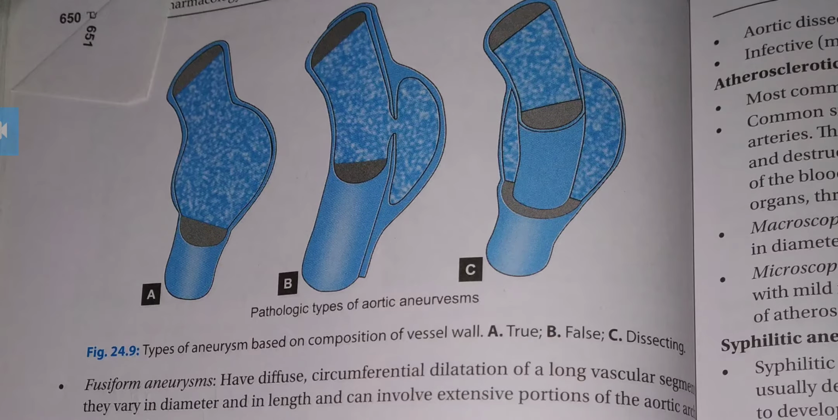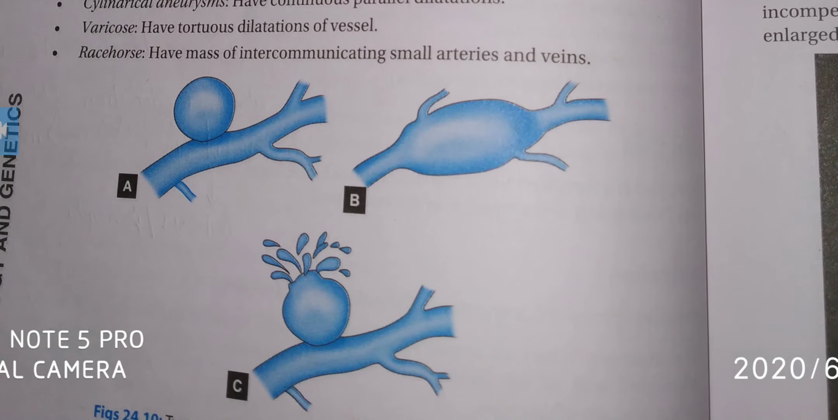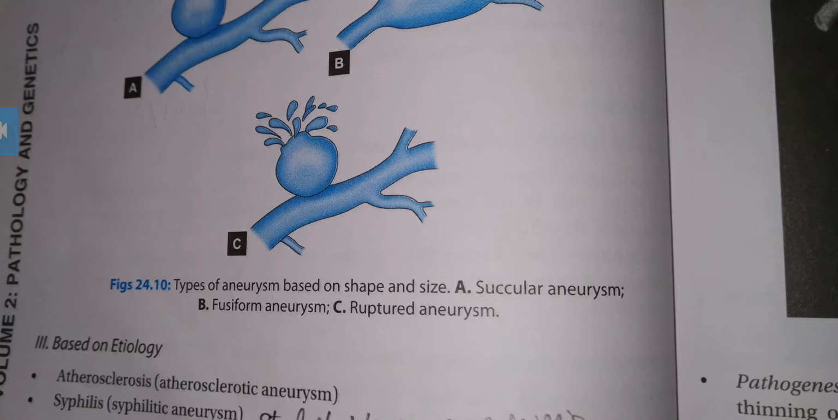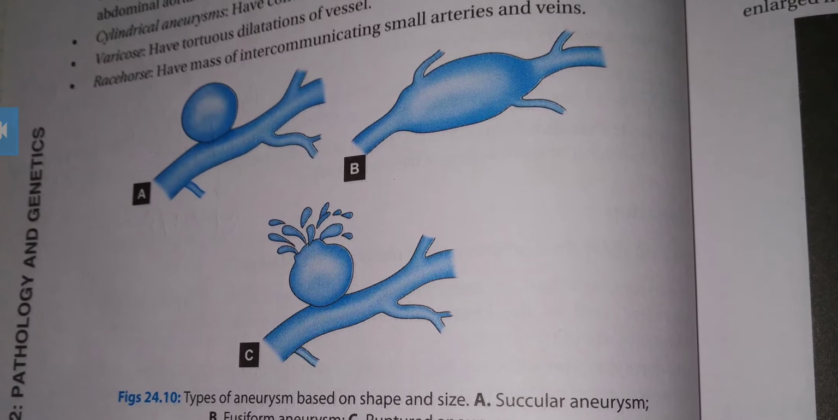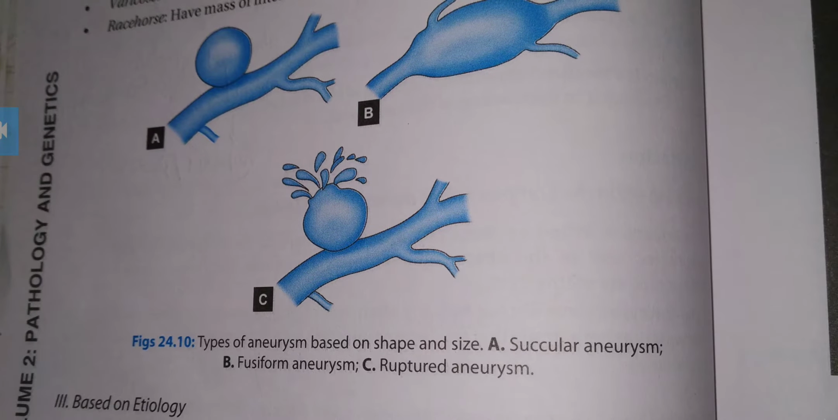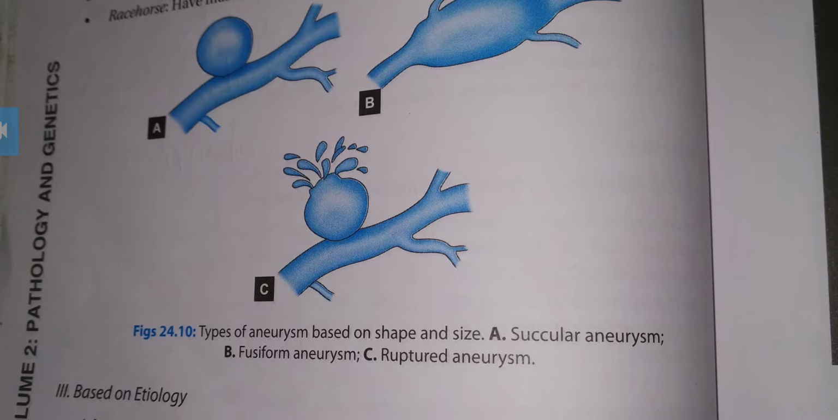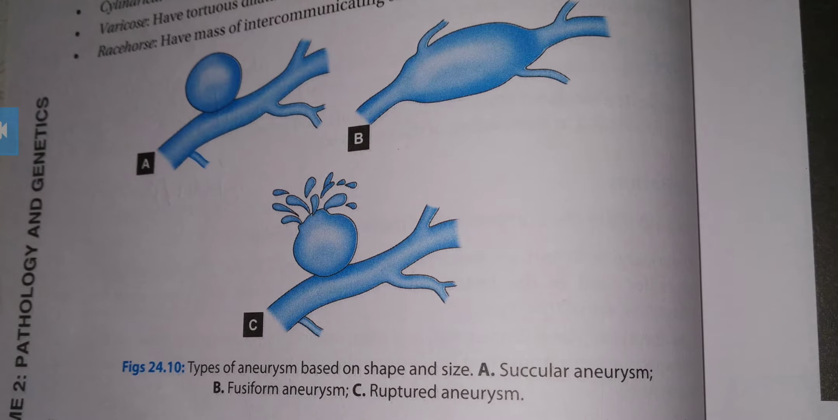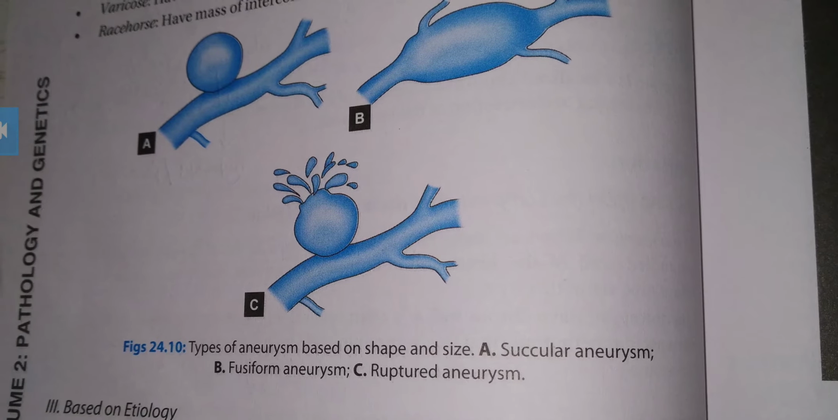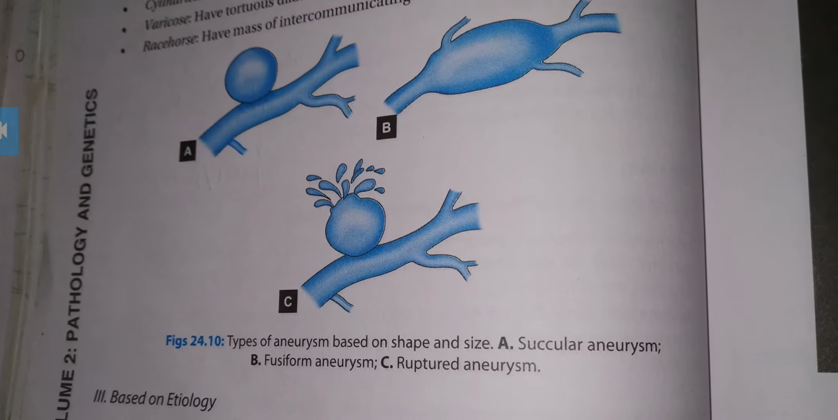Pathological types: the first one is the true aneurysm. Then false aneurysm, where there will be excessive dilation, and deposition of fat will be there. Then dissecting. Then again, the types of aneurysm you can see based on the size. First one is saccular, having a circular structure, then fusiform, having a fused structure, then ruptured aneurysm, where rupturing will occur.